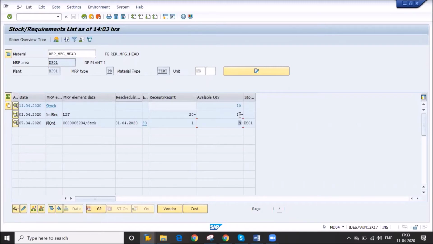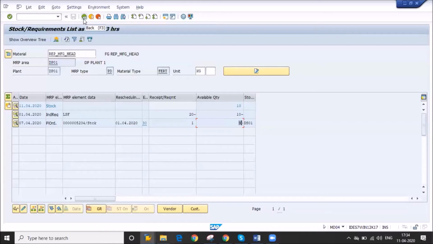Understood? My stock is 10. My requirement is 20. So 20 minus 10, so 10. Already I have one planned order, that is 1. So 10 minus 1, my planned order will be generated for 9. Understood?